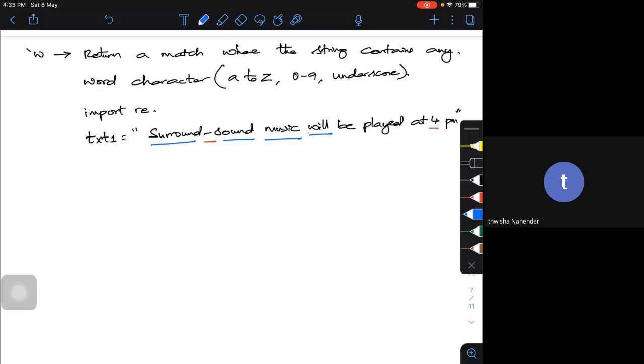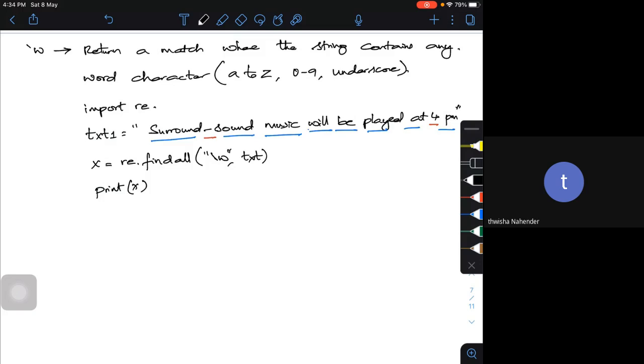So whenever I want to find all such things, I will be using \w. So let me put x equal to re.findall, with \w, on the text, and I can print that x. What does it do? It's going to print everything.